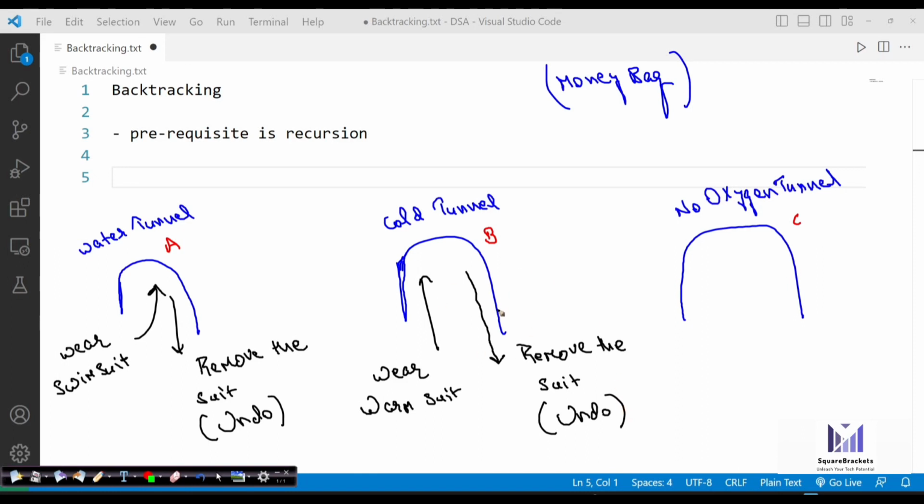I hope you are able to understand this. So now you can understand the term backtracking. You are coming back from one tunnel. Whenever you get inside the tunnel, you come back because you are not able to find the answer. Now the third tunnel is the no oxygen tunnel. Before entering this tunnel, you will wear an oxygen suit.